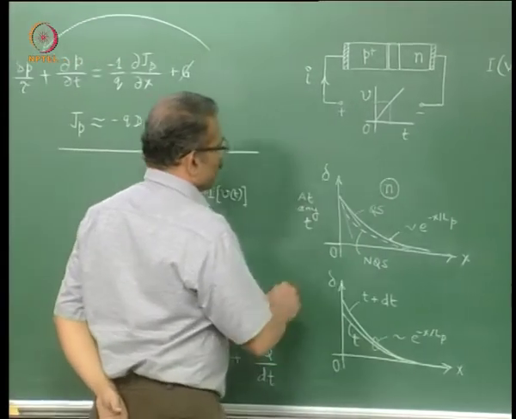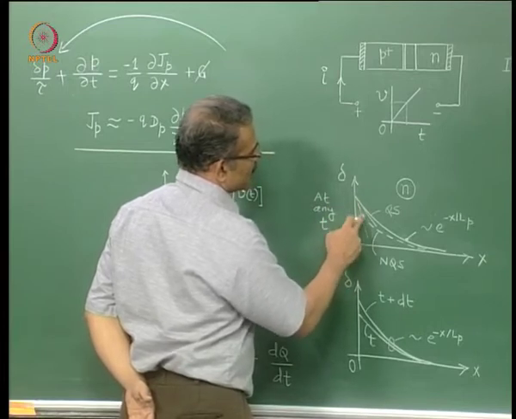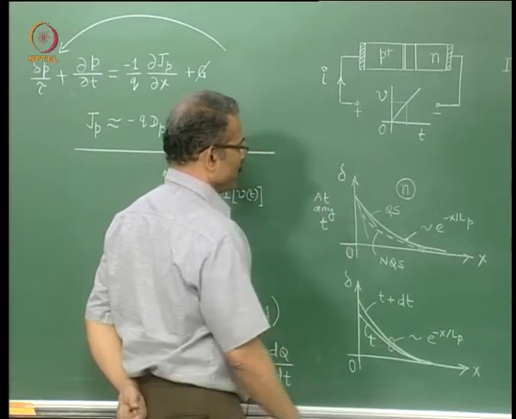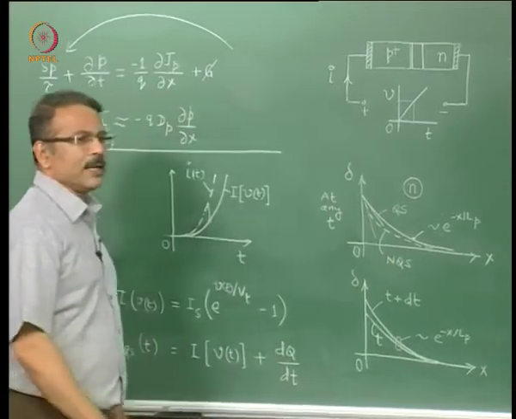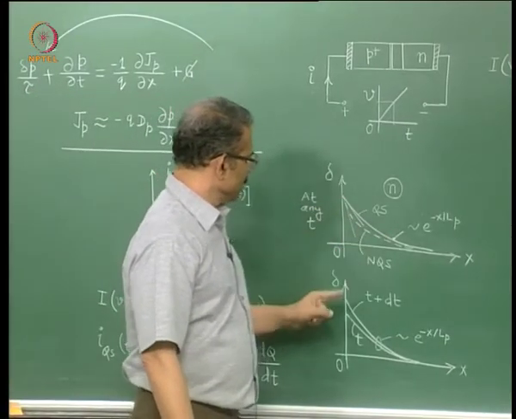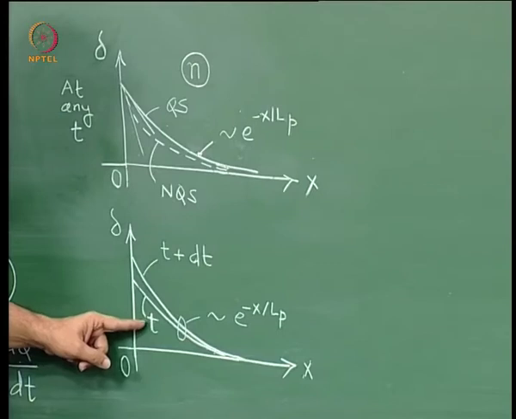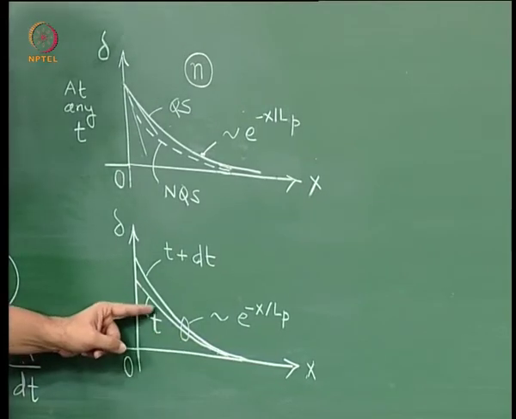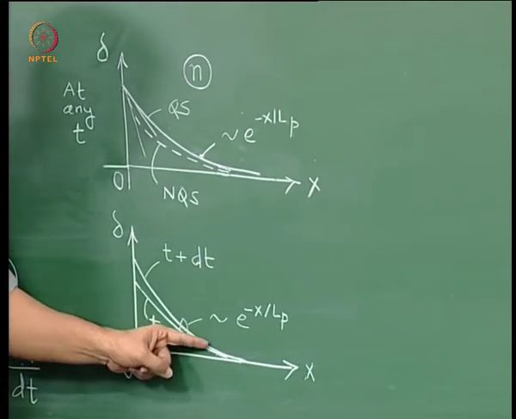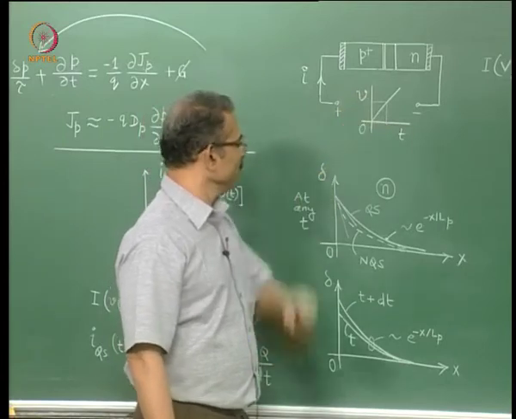So now my goal is to find out how much more the slope of the dotted line is than the slope under quasistatic conditions. That I can easily appreciate as follows. Let me plot, under quasistatic conditions, the distribution of excess carriers for two different instants of time. This distribution is for instant t, and for t plus delta t you have a higher excess carrier concentration because the value of voltage goes on increasing as time increases.